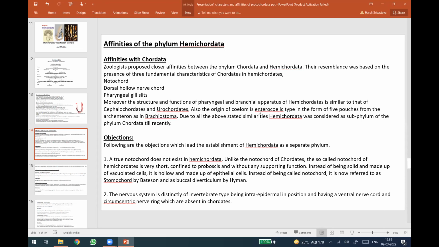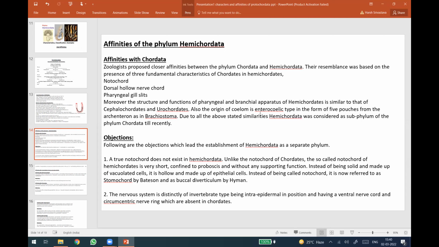Due to all the above stated similarities, Hemichordata was considered a subphylum of Phylum Chordata for a long time. But recently this view has been rejected, and they are no longer kept with Chordata or in the Protochordata group. The serious objections were these two. A true notochord does not exist in Hemichordata.